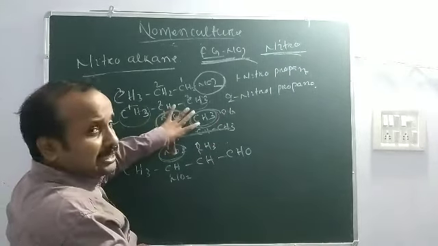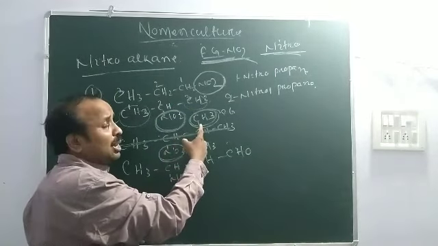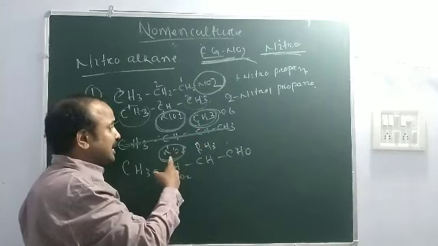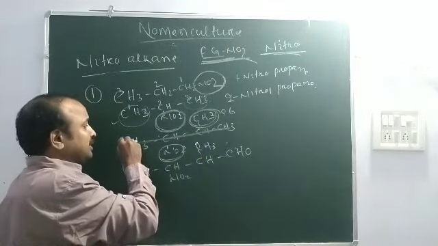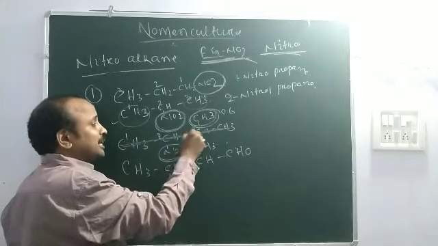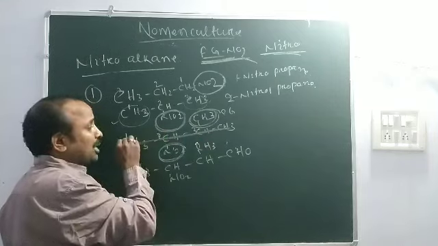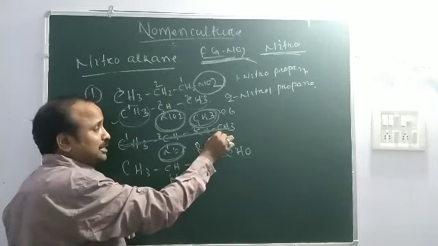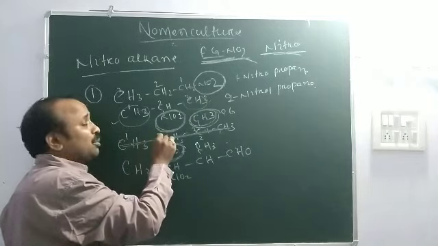Both are used as prefix. As both are used as prefix, you go alphabetically. Here is nitro, here is methyl, so methyl comes first. Nitro group has higher priority than methyl, so you count from this side. If you count from this side, 1, 2, 3; from this side 1, 2.